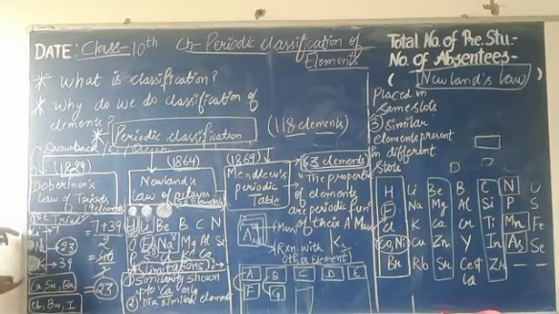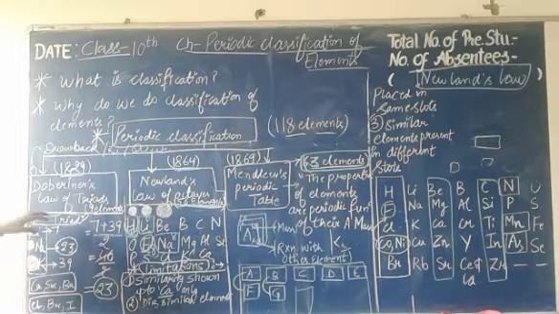A triad is a combination of three elements put in the order of their increasing atomic masses. The first triad is lithium, sodium and potassium. The second triad discovered by Dobereiner is calcium, strontium, barium, and the third is chlorine, bromine and iodine.